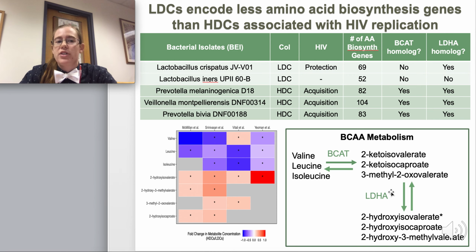And furthermore, if you look particularly at the branched-chain amino acid metabolism that produces the 2-hydroxyisovalerate metabolite of interest, you can see from our metabolomic study a decrease in the amount of these parental branched-chain amino acids and a corresponding increase in the amount of catabolites produced by branched-chain amino acid metabolism, suggesting this pathway might be important for regulating HIV replication in this setting. And it was also interesting to note that there's an overlap with lactic acid metabolism, and that the LDHA enzyme is involved in branched-chain amino acid catabolism.